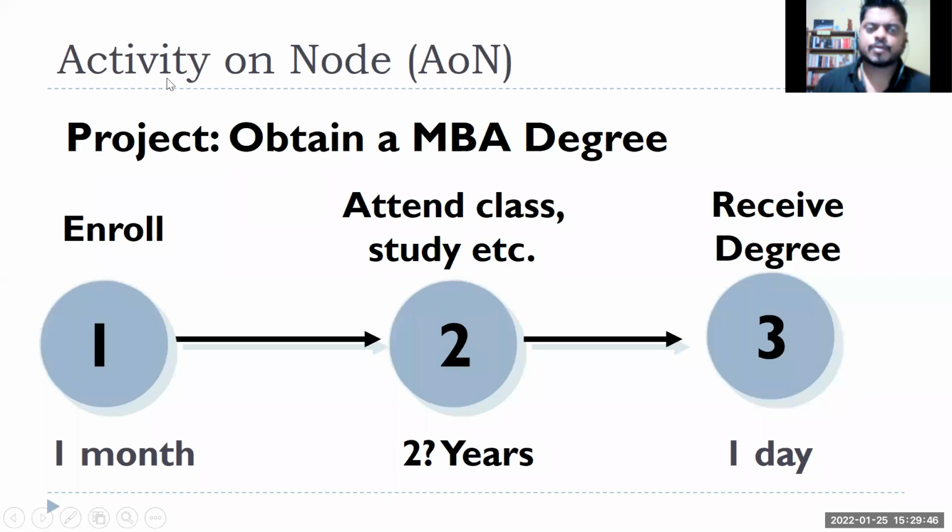So what does activity on node mean? I am representing each task or activity on the node itself, on this circle only. Whenever I put those numbers and details on this circle, this is something known as activity on node.